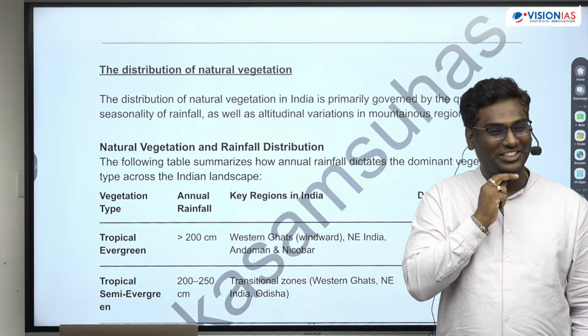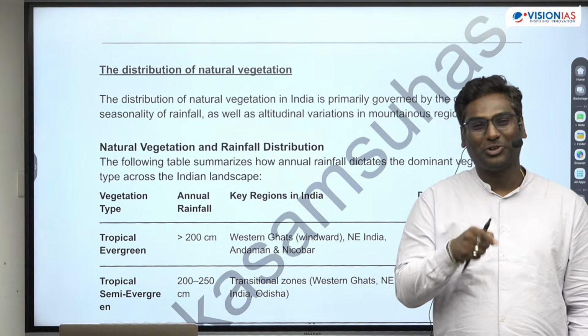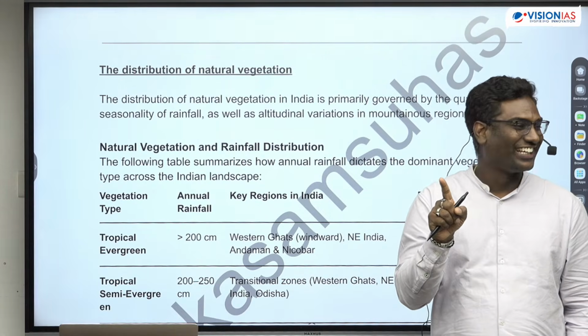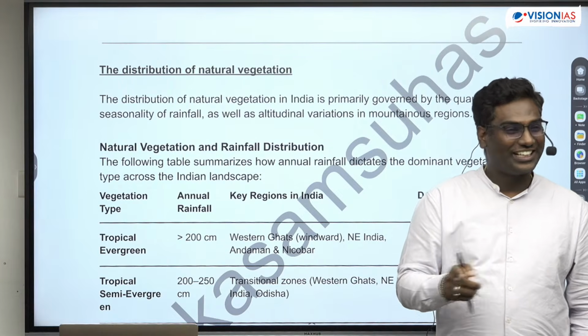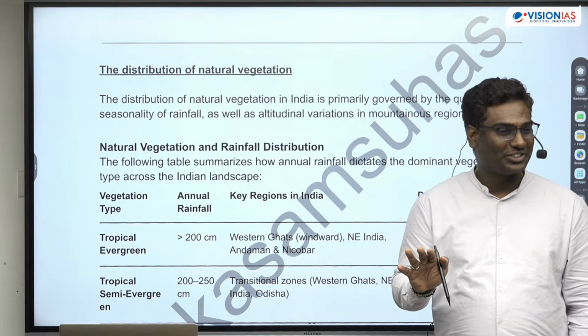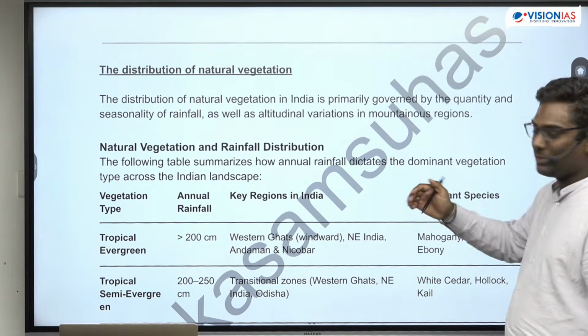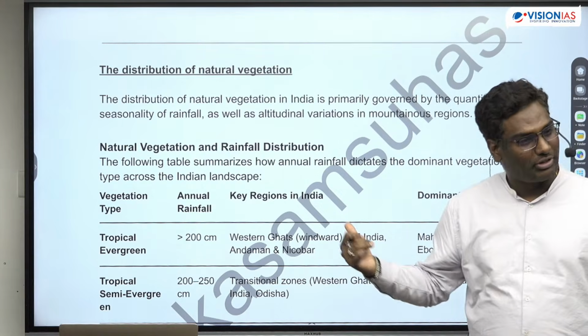Western disturbances, right? Yes. So if I say retreating monsoon, that is Tamil Nadu. Okay. If I say winters, you'll take all of these. Did you get this? Okay. Next. So based on that, the vegetational distribution we'll be looking at today.